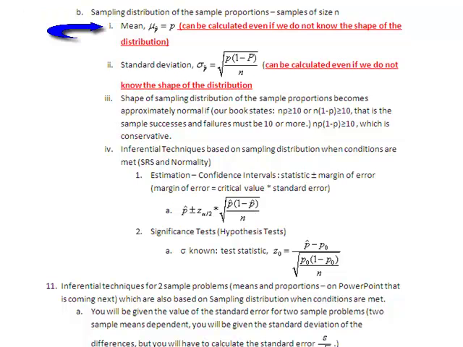The mean will always be the proportion of the population, so mu sub p hat equals p. Again, we can calculate this even not knowing the shape of the distribution. We can always say what the mean and standard deviation are. We just won't necessarily be able to say that it is approximately normal unless the conditions are met.